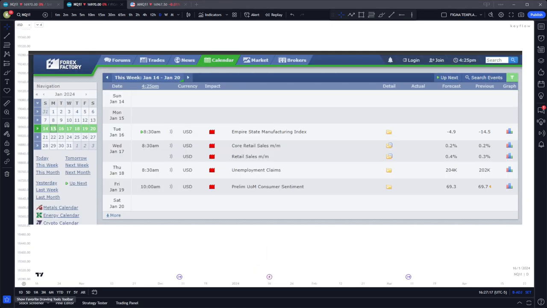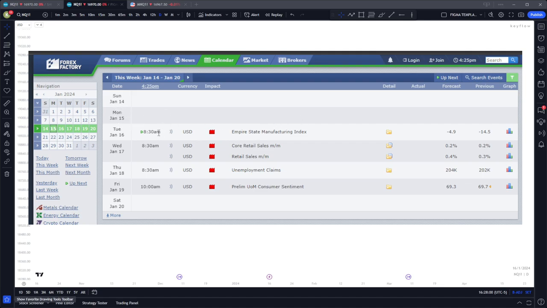Now, one of the most important parts of framing a weekly profile is going to be the economic calendar. So let's break down how exactly we use the economic calendar. The first rule is that we do not trade Mondays, regardless of if there's a high impact news event or not. In this case, we see that there is no high impact news event on Monday, so we avoid the Monday trading day, as this is where we expect accumulation.